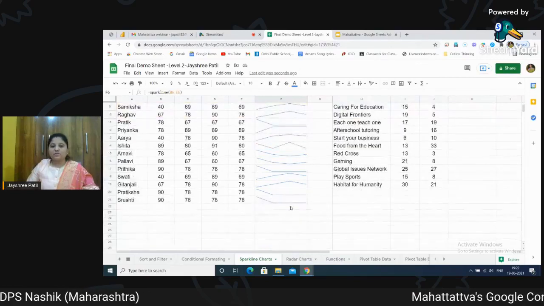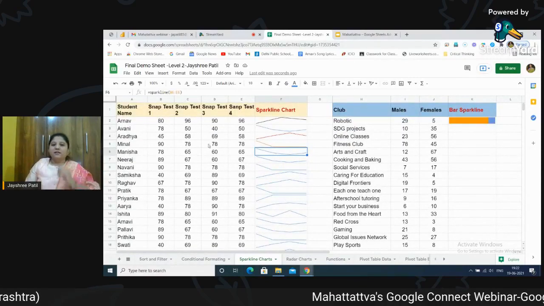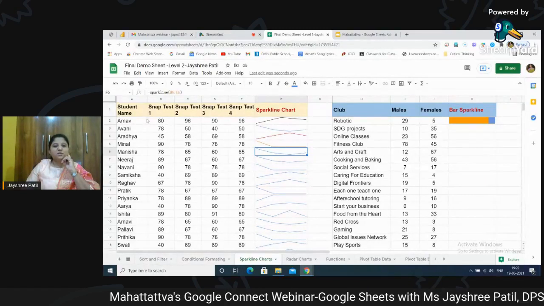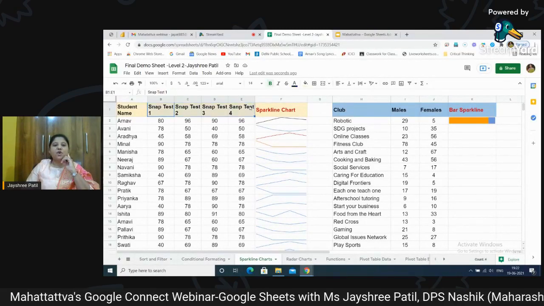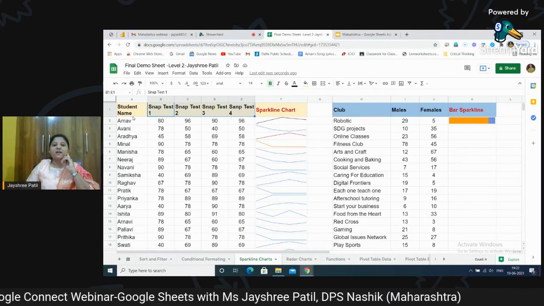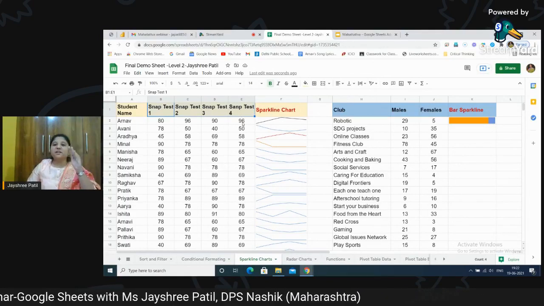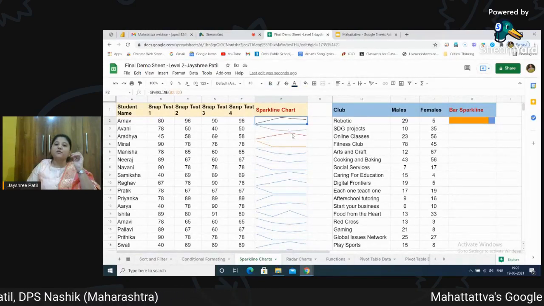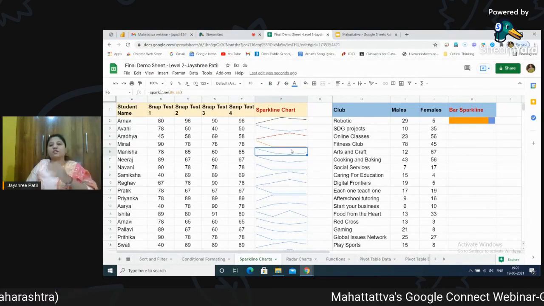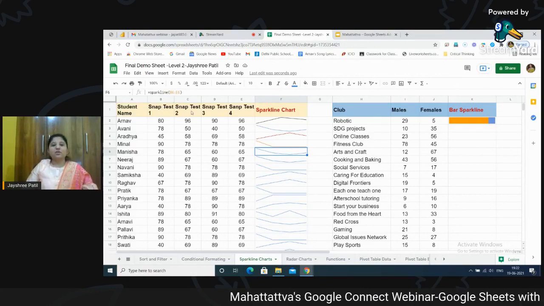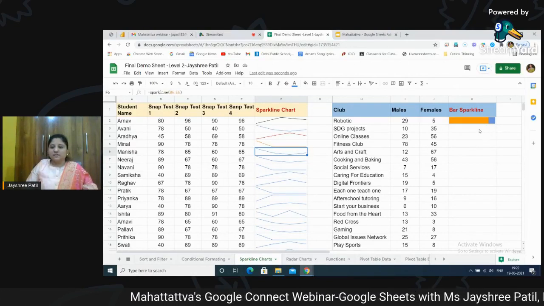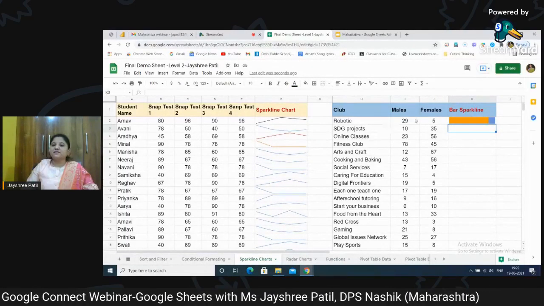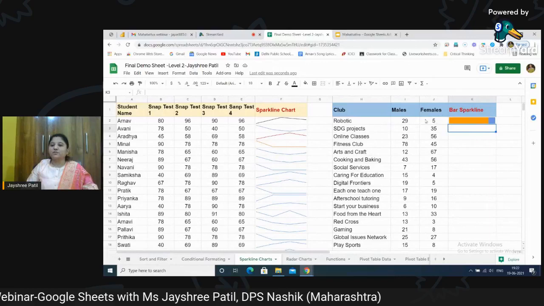This is all about the sparkline chart. As you must have noticed, here I have taken the names of the students, and the data which I have, all the columns you can see, are about the snap test. So it is a similar kind of data on which I am applying this sparkline. What if I want to do a comparison? I want to check on data which is a little different, not a similar kind of data. So let's see. There we have the bar sparkline, which represents the differentiation between two types of data like this.